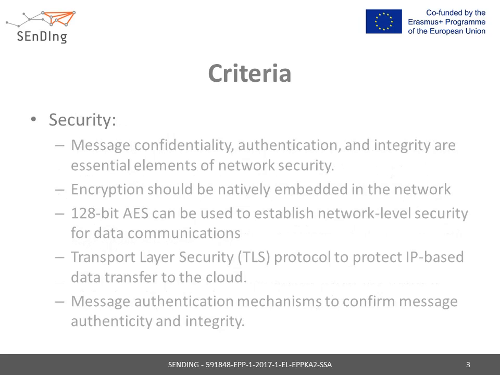Another important parameter to consider is security. Message confidentiality, authentication, and integrity are essential elements of network security. Encryption should be embedded in the network to protect the message against attacks. In addition, the Transport Layer Security, TLS, protocol for backhaul connection offers a complementary security layer to protect IP-based data transfer to the cloud. Finally, message authentication mechanisms confirm message authenticity and integrity.